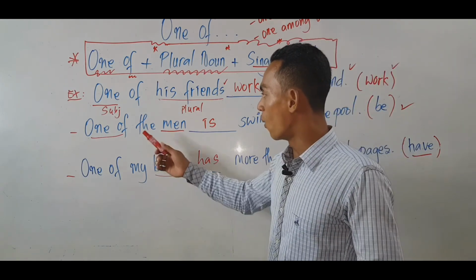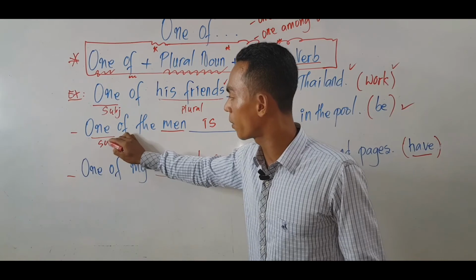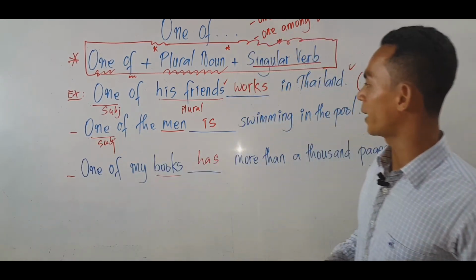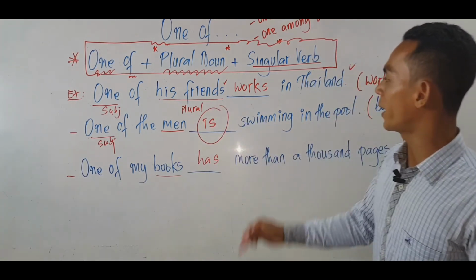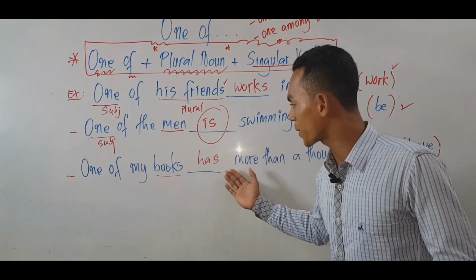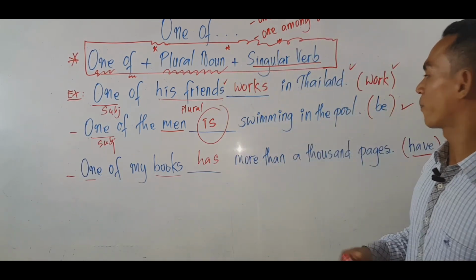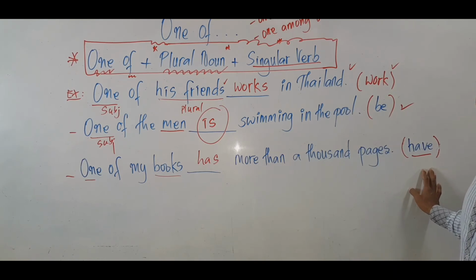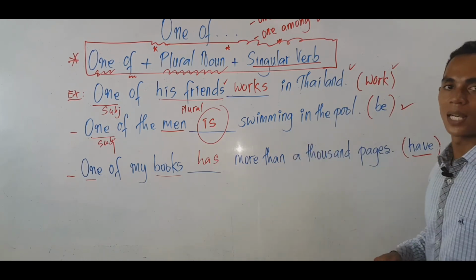One of the men. One is the subject, right? One man is swimming in the pool. The verb is is. And in one of my books, one is the subject. The verb must be in singular form. So one of my books has more than 1,000 pages.